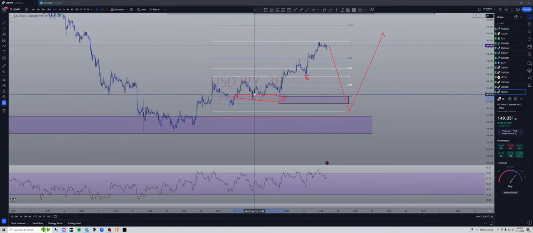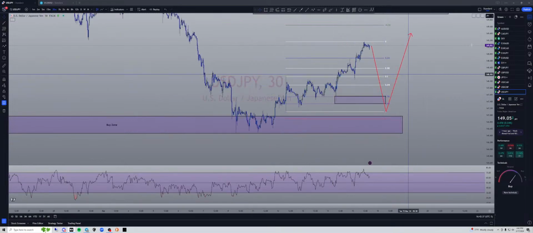So the strategy works on a smaller time frame. It's just more risky. I suggest you guys use it on a higher time frame until you really get it down, and then start going into lower time frames and start hitting your snipes. But there is another entry there on UJ.